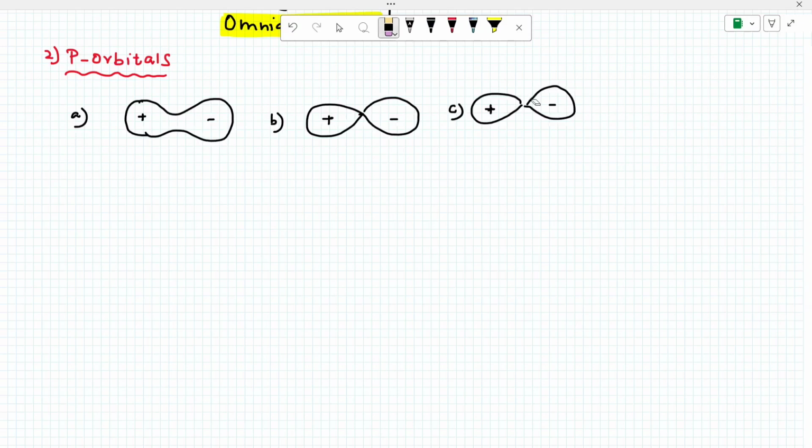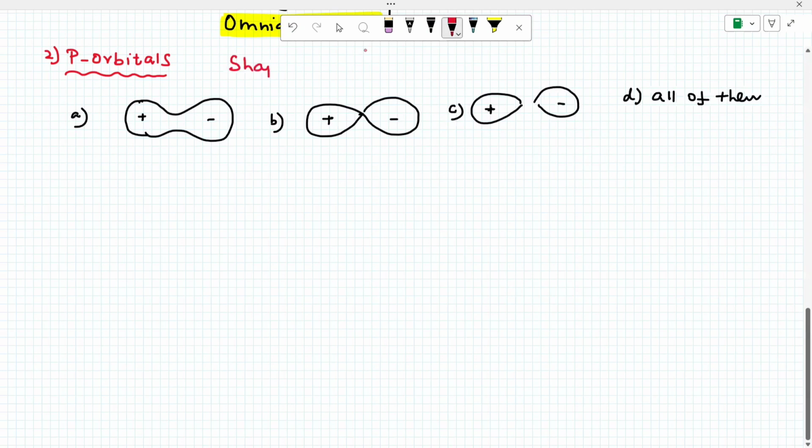Okay, this is option D. All of these. Tell me which is correct. What is the question now? Shape of p orbital. Tell me what is the answer, students? A or B or C or D?